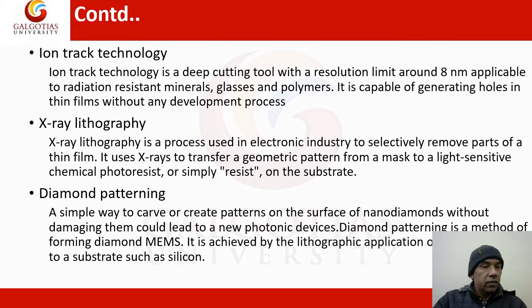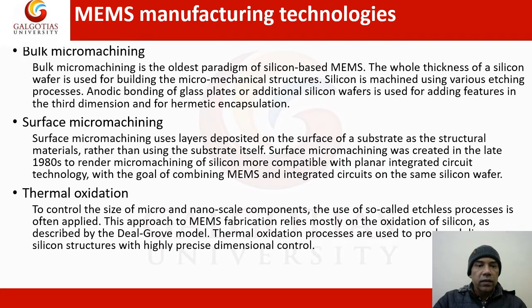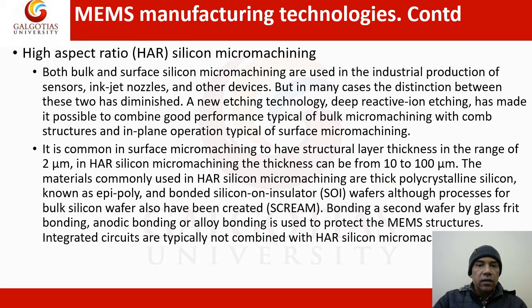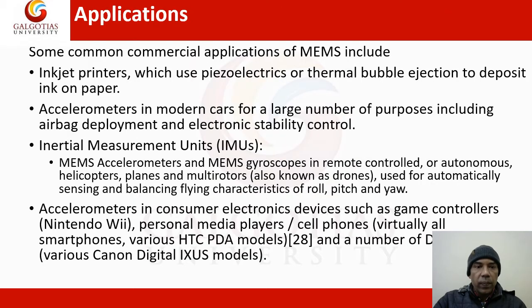Ion track technology, X-ray lithography, diamond patterning, bulk micromachining, surface micromachining, thermal oxidation. These are the MEMS technology. MEMS manufacturing technologies are again high aspect ratio, HAR. Silicon micromachining is the method. Using that, MEMS are manufactured.